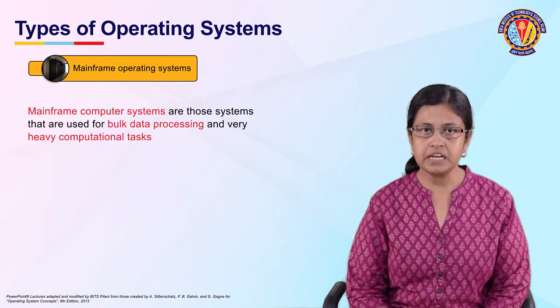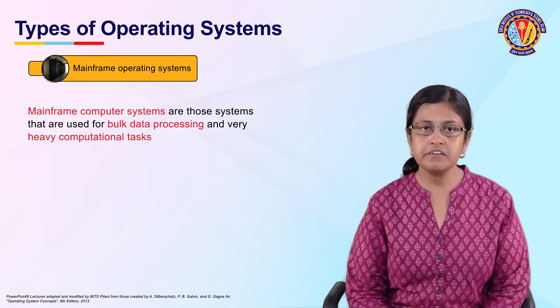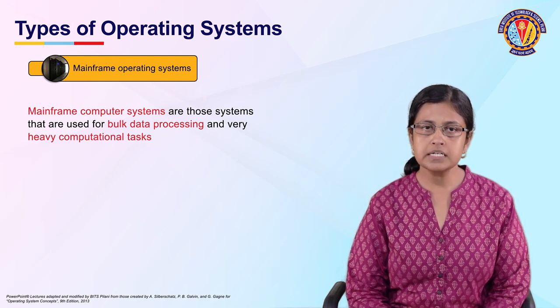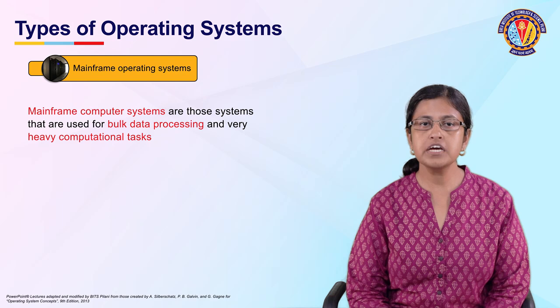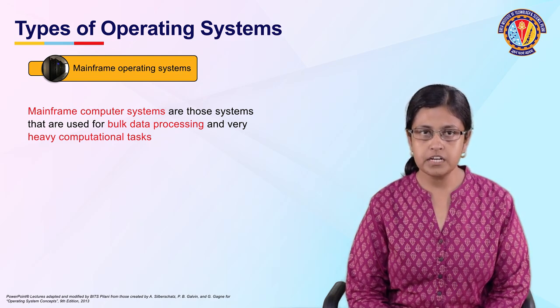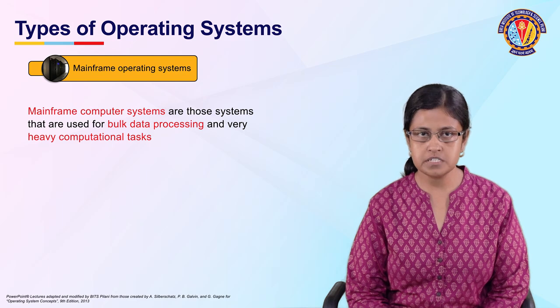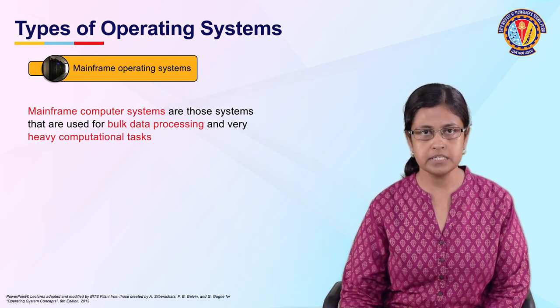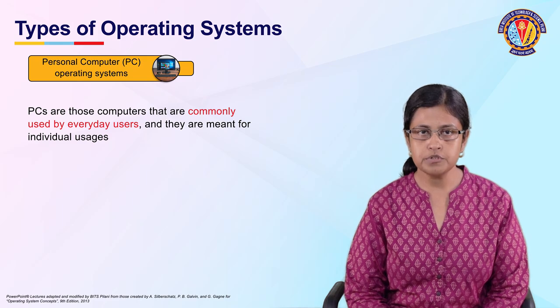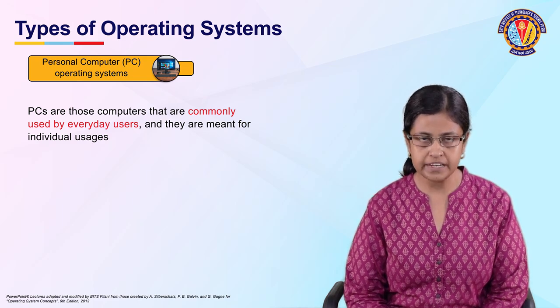We have got the mainframe computer systems. Mainframe computer systems are those systems that are used for bulk data processing and very heavy computational tasks. The operating systems that are installed on mainframe systems are known as the mainframe operating systems. We also come across personal computers or PCs in our day-to-day lives.